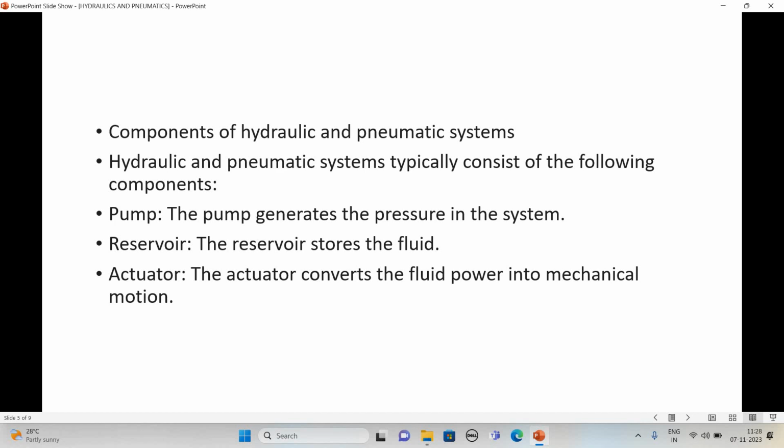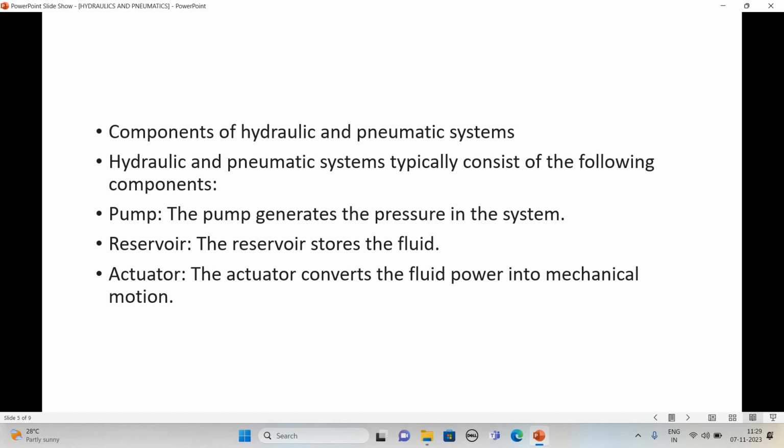In a hydraulic system, a reservoir is there, and in the reservoir a pump is there. The pump is operated by a motor, and we are giving electric connection to the motor. When the motor rotates, the pump operates. Normally gear pumps or other types of pumps are used in hydraulic systems. That pump sends the pressurized oil to the direction control valve, with a pressure relief valve in between. After the direction control valve there is a flow control valve with a non-return valve.